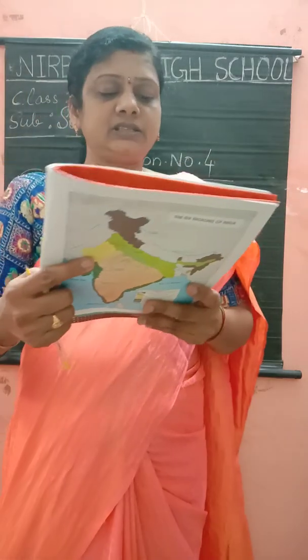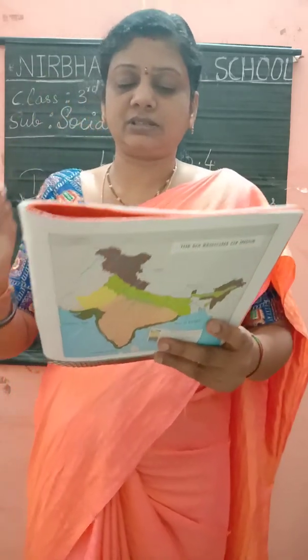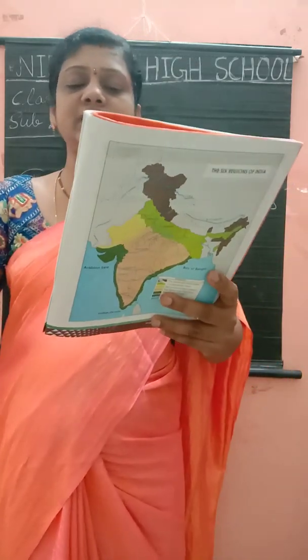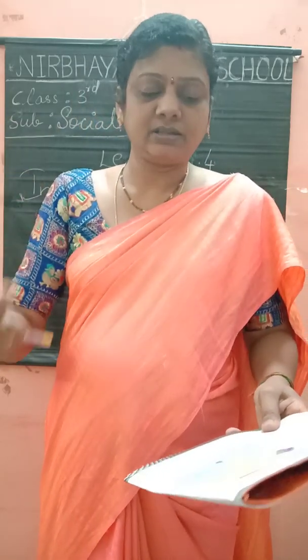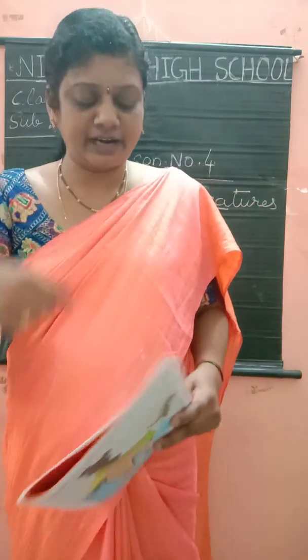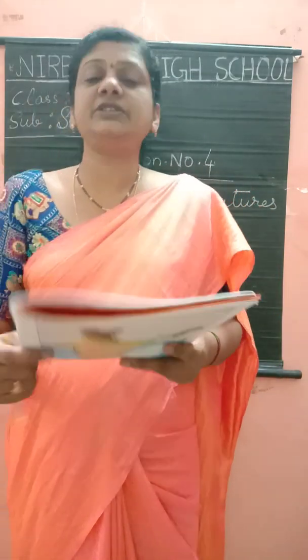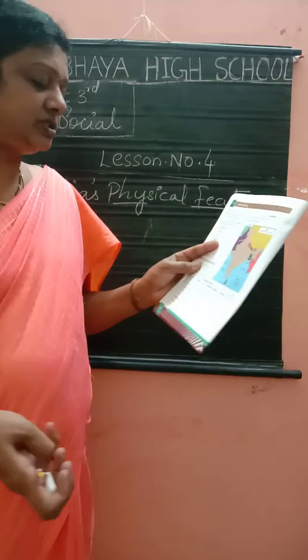There is a lot of variety in India's physical features. They include landforms and water bodies. Soil, plains, mountains, plateaus, deserts and islands are examples of landforms. Based on the physical features, India can be divided into 6 regions.